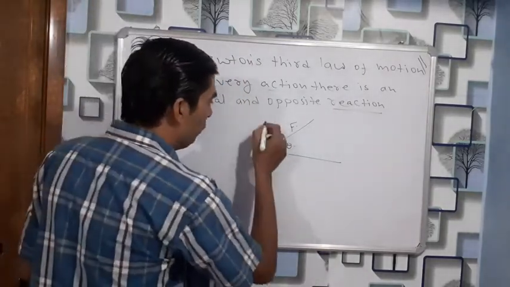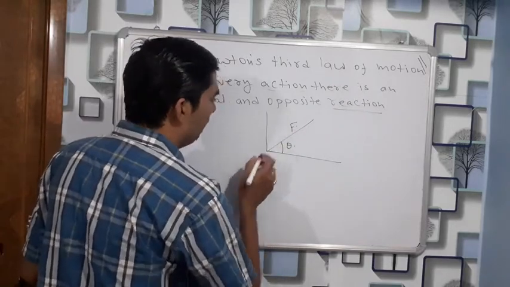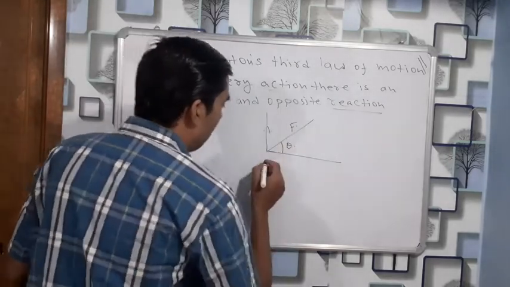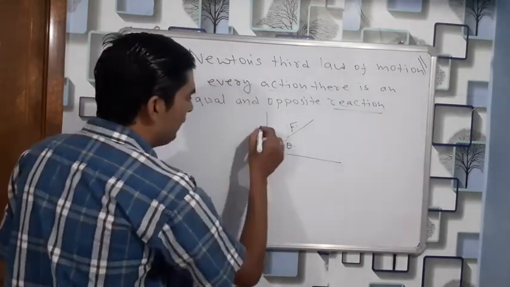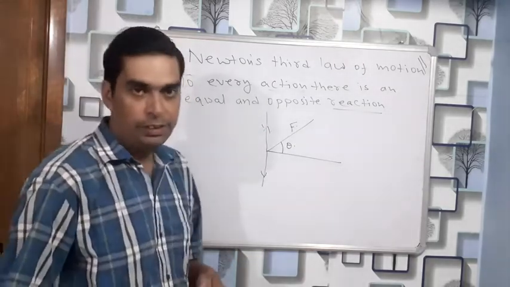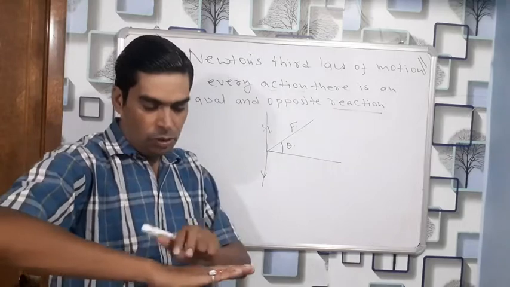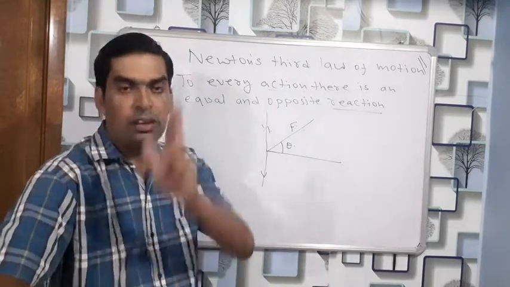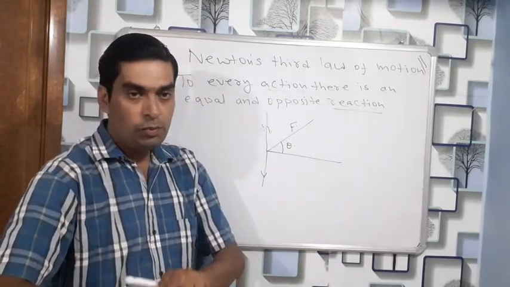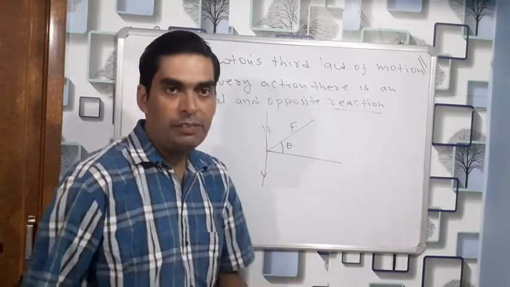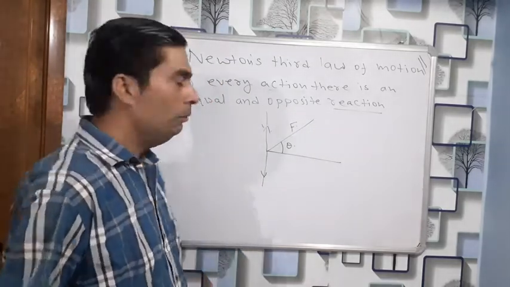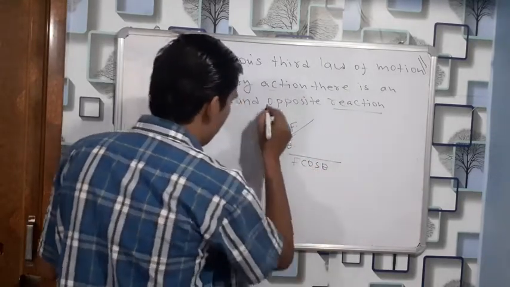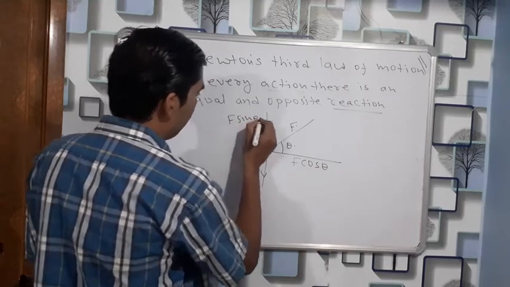This force has two components: one in the vertical upward direction and another in the horizontal direction. Now, neither are we thrown upward nor are we sinking, so the vertical components cancel each other when you are walking. Neither do you sink, if the surface is not muddy, nor are you thrown upward, because gravity is there. So what happens? You move forward. You also walk every day, the same thing happens. So this component is F cos theta and this one is F sin theta. Why cos theta?